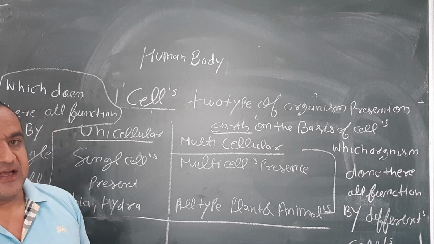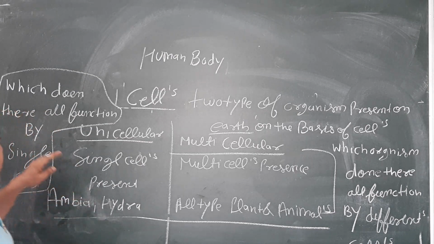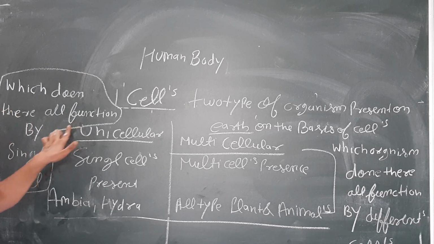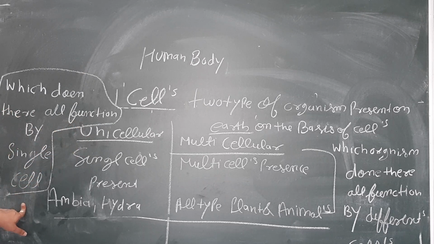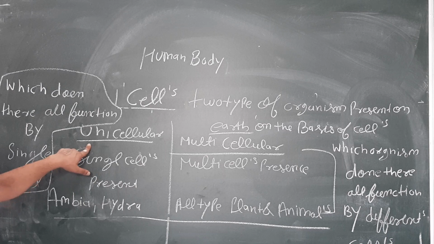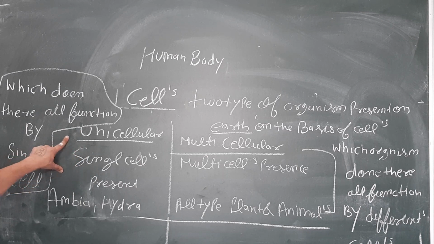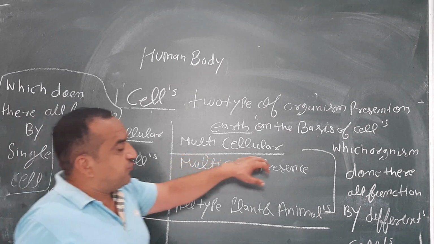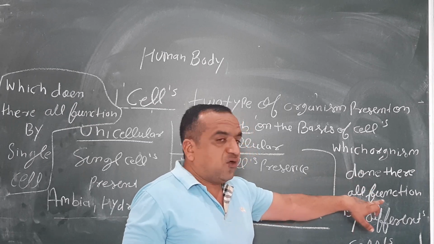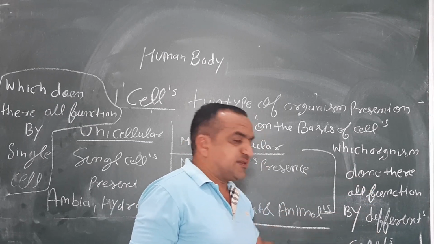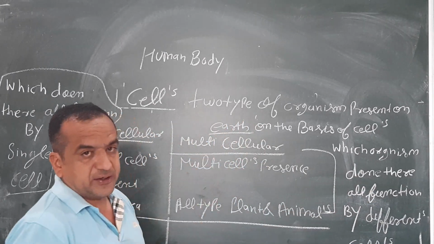But in the 10th class we have a stronger definition: the organism which does all its functions by a single cell is called unicellular, and by different cells is called multicellular.